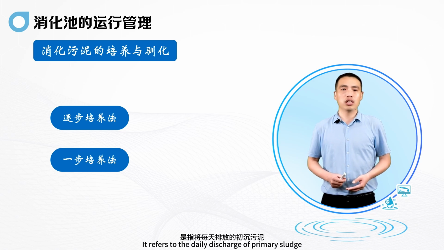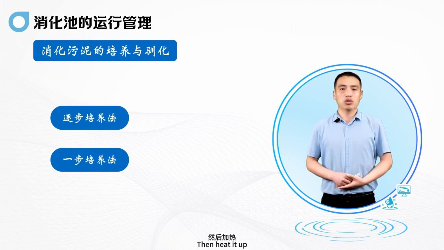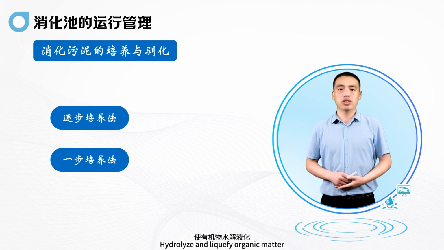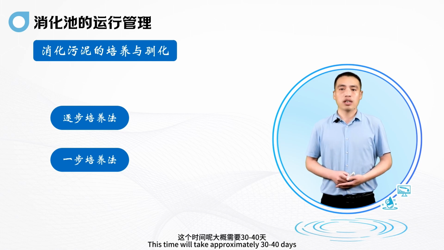Gradual cultivation refers to the daily discharge of primary sludge and concentrated sludge, input into the digestion tank, then heating it up. Increase the temperature by 1 degree Celsius per hour. When the temperature rises to digestion temperature, maintain the temperature constant. Then add fresh sludge day by day. Stop adding sludge when the design liquid level is reached. Continue to maintain digestion temperature to hydrolyze and liquefy organic matter. This will take approximately 30 to 40 days. After the sludge matures and produces biogas, it can be put into normal operation.